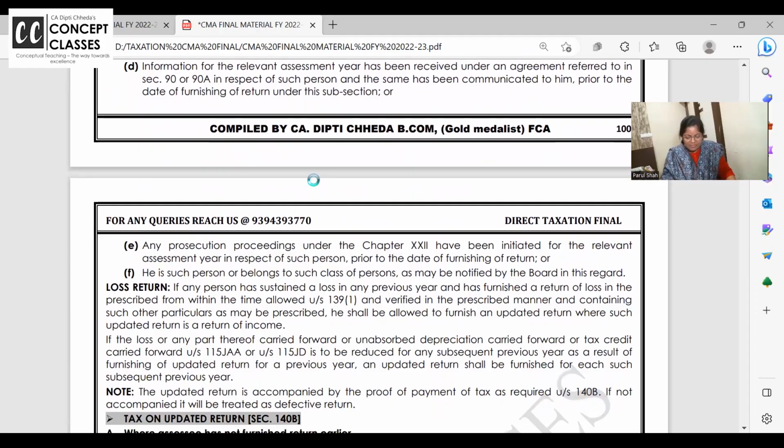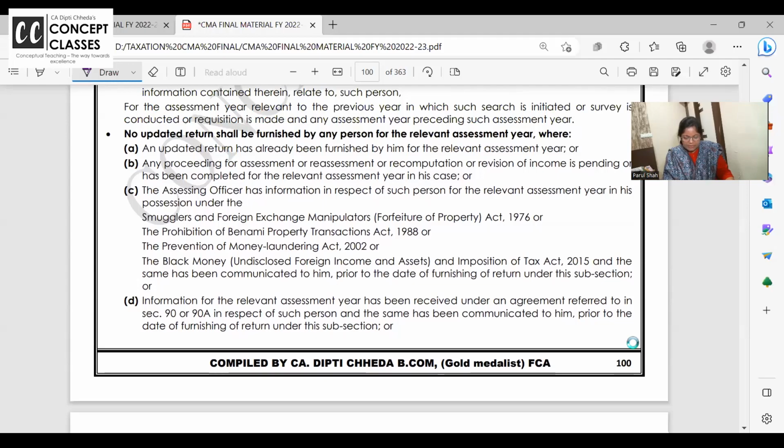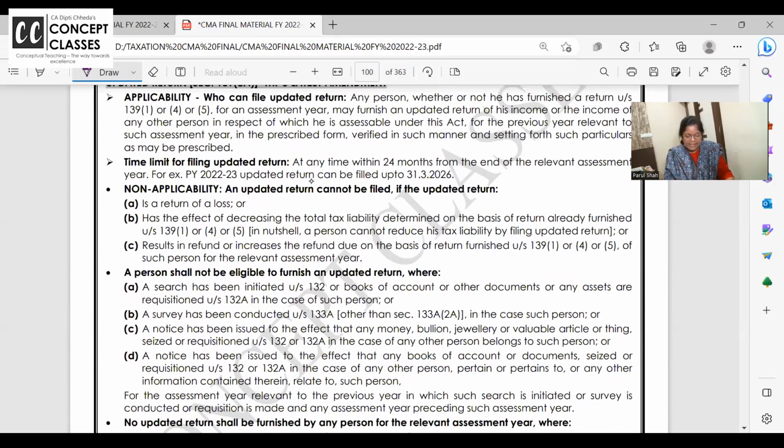Chalo, now listen all of you. I want some messages from all of you. If everything is clear, then we are starting now with updated return. It's a recently added and very, very important topic. Any doubt anywhere, anyone is having? If not, then we will start with updated return.